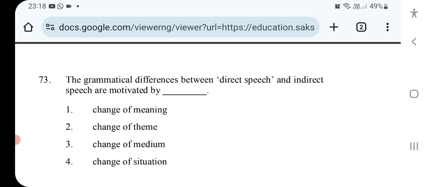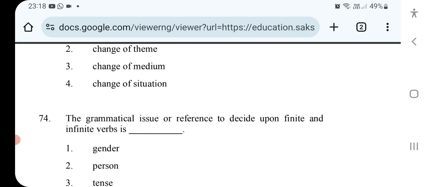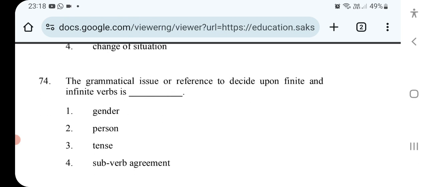The grammatical differences between direct speech and indirect speech are motivated by change of situation. The grammatical reference to decide upon finite and infinite verbs. Tense, option 3.